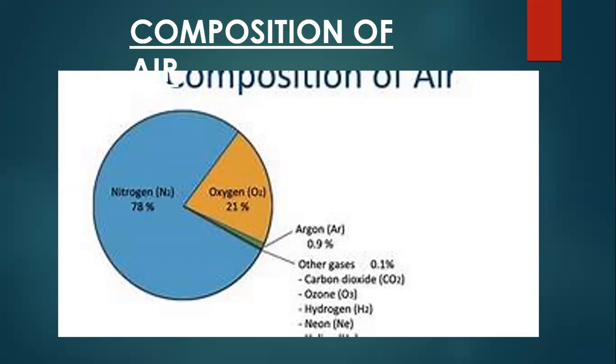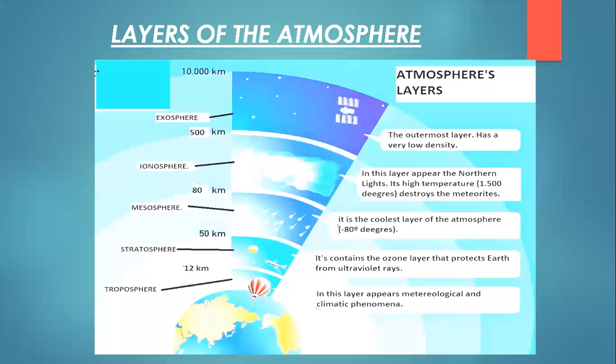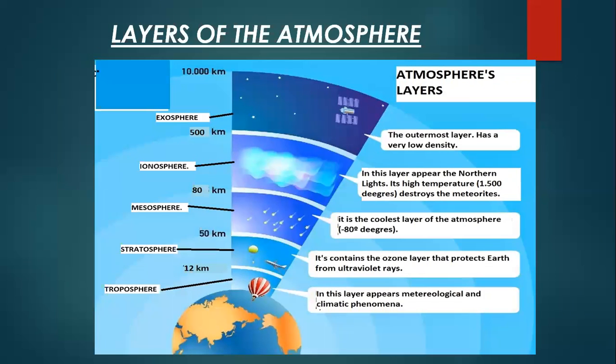That is, 78% is nitrogen, and the other gases are in very small proportions. Okay. Now, if you study the layers of the atmosphere, as I told you, there are five major